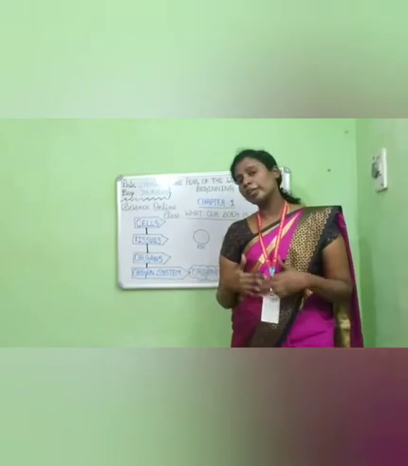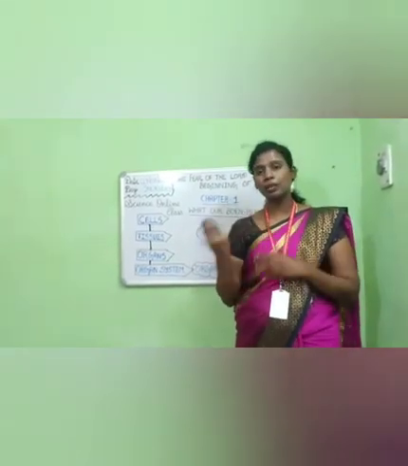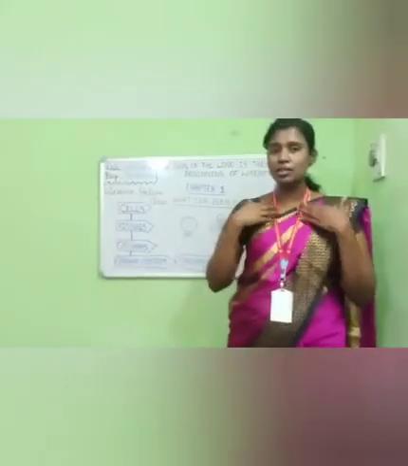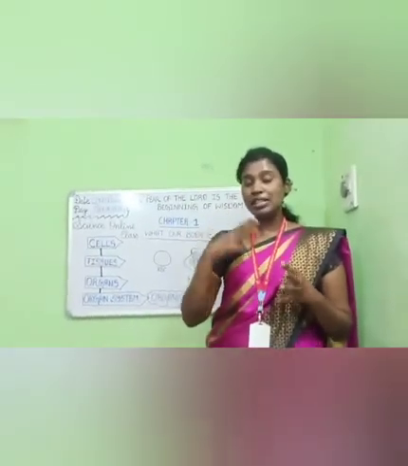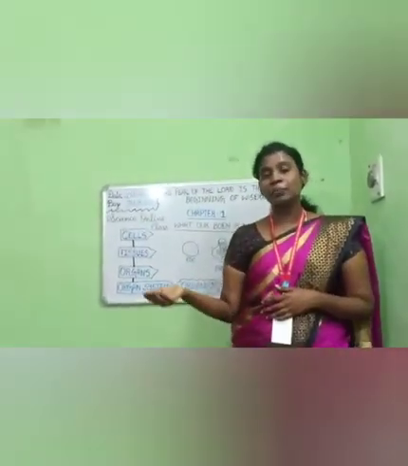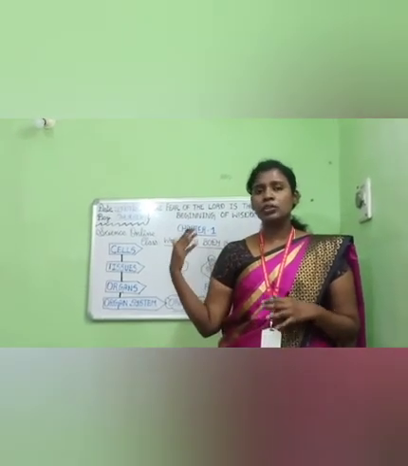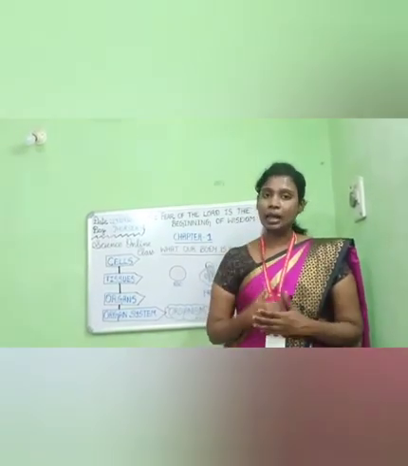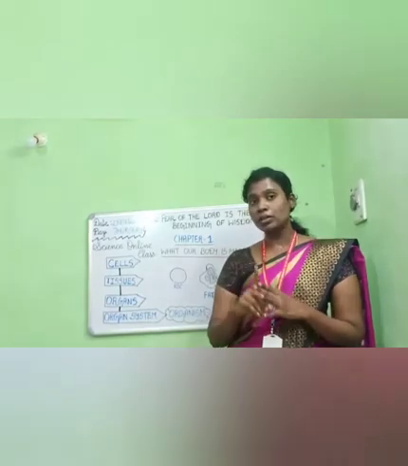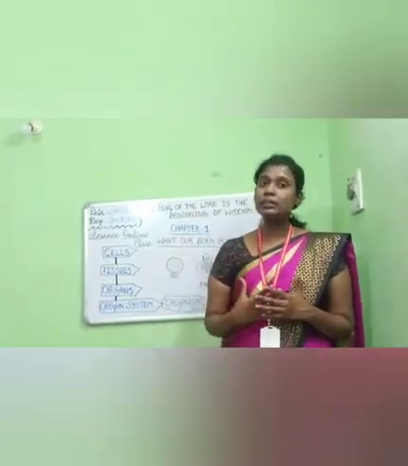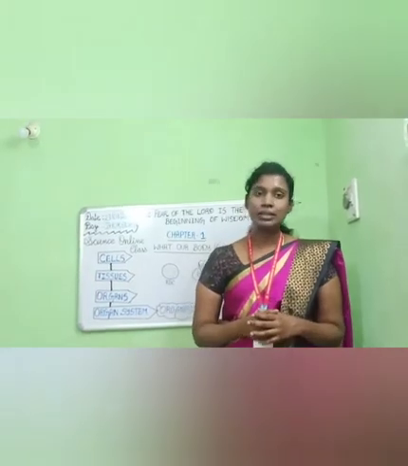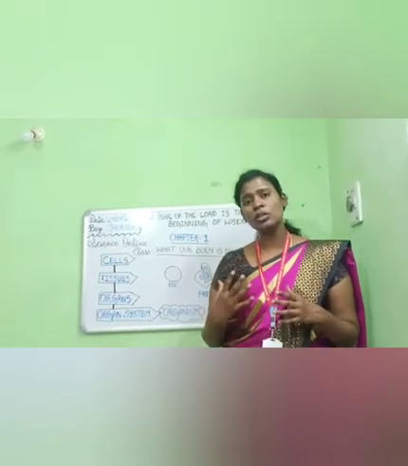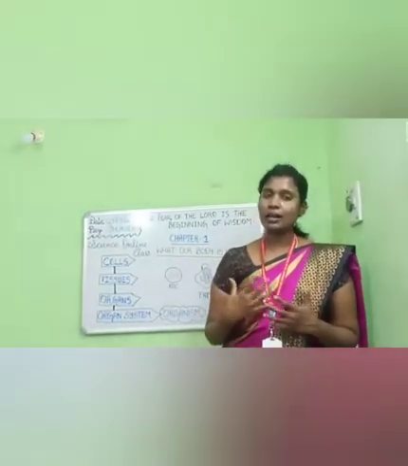So in our body, how many organ systems do we have? We have a musculoskeletal system. We have a cardiovascular system, which deals with your heart. We have an excretory system, a respiratory system, and a nervous system. So all these are some of the organ systems present in our body. There is not only one organ system; many organ systems work together, and finally we are able to survive in this world. Even if there is a problem in any one of the organ systems, it leads to some problem or disease in our health.